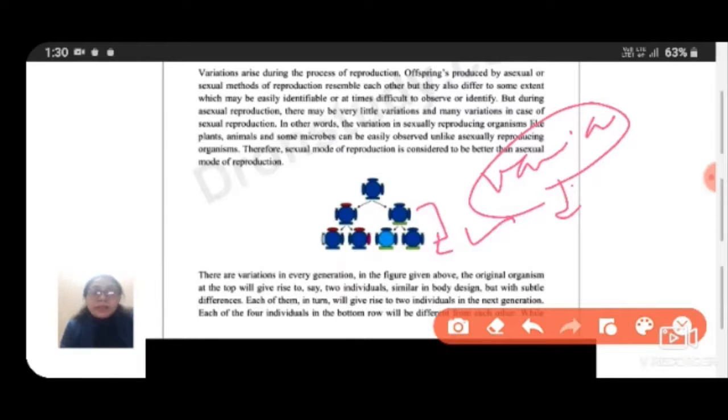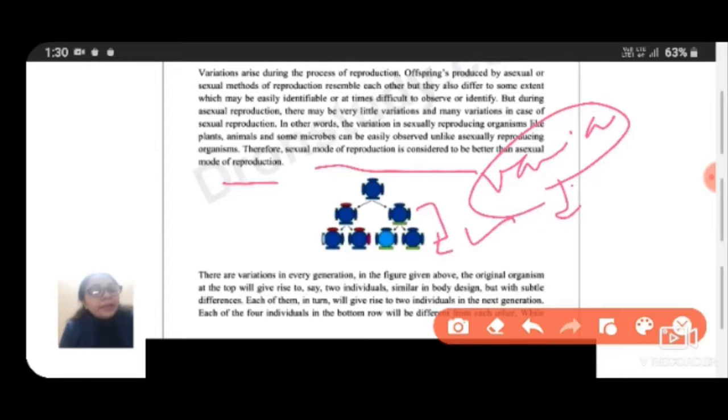Apart from that, sexual reproduction brings variations in a large amount, and they are visible, because two parents are involved. The sexual mode of reproduction is considered to be better than the asexual mode of reproduction.